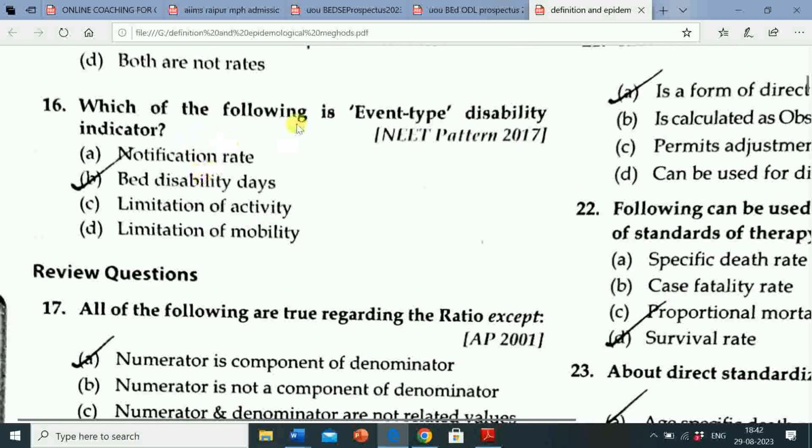Next question is which of the following is event type disability indicator. Option A, notification rate. Option B, bed disability days. Option C, limitation of activity. Option D, limitation of mobility. Correct answer is bed disability days. So bed disability days is event type disability indicator.